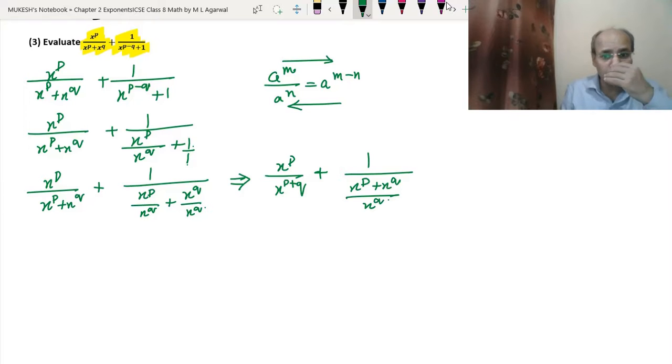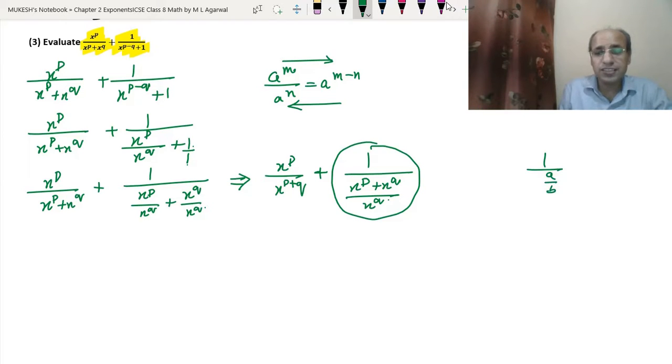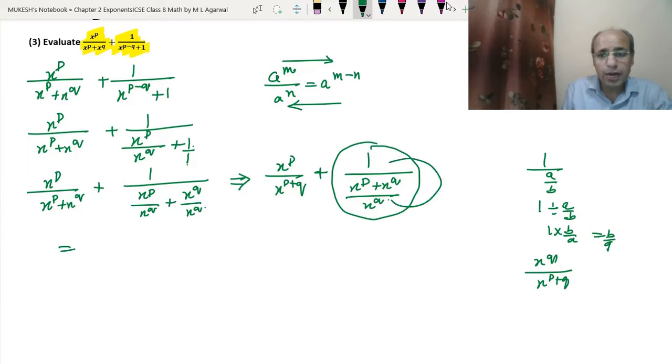Now I will tell you one more thing here. This became this thing. Okay. Since it is like 1 upon a upon b, it is written like this. So this means there's 1 divided by a upon b. So it means the 1 into b upon a. So it became b upon a. So same way we can write this. So this will become x to the power q upon x to the power p plus q. So that means this will go up by using the same example that we have learned.